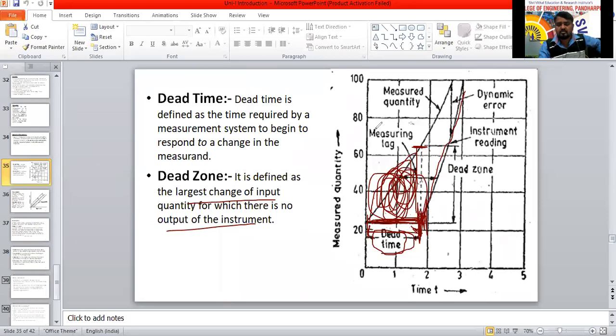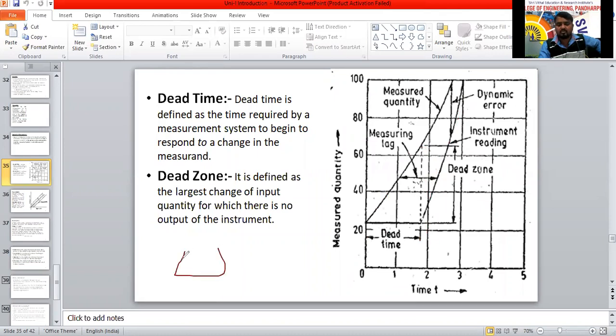Is it clear? So 1 year, 2 year down हो जाएगा, हो गया होगा शायद. So that is 2 years is the dead zone we are going to call. There is no output at all for 2 years, 1 year, 6 months, like that. I can call that 1 year. Is it clear? Yes sir, dead zone and dead time. This is a very important question. It may come in your ISC also. Remember that.